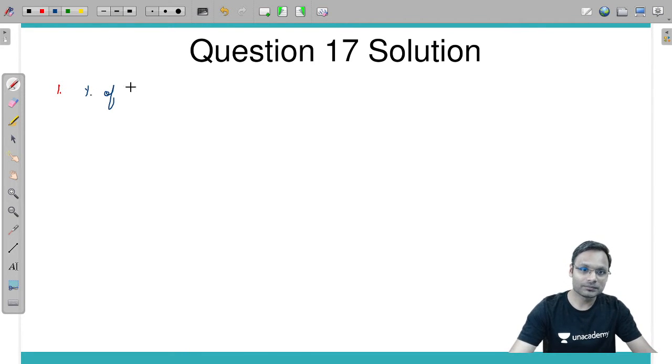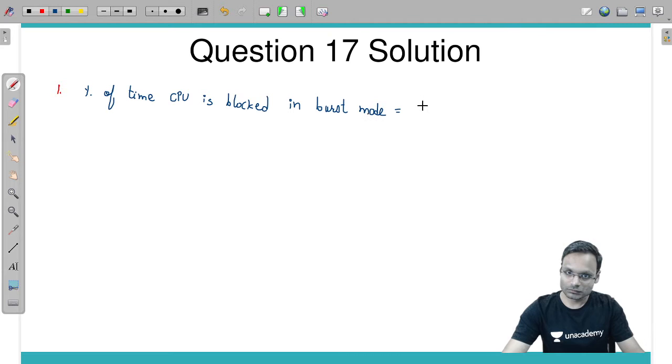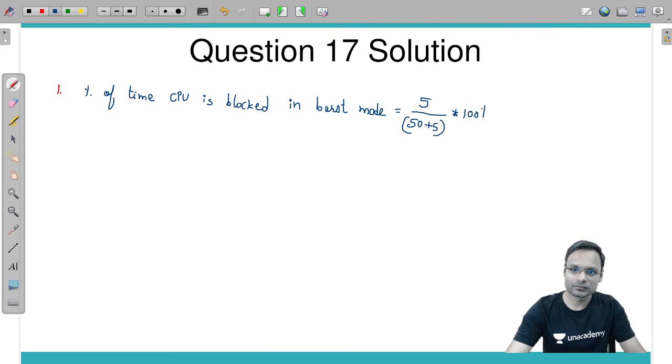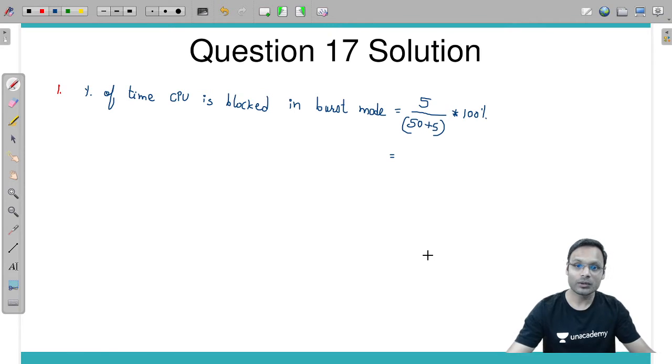Percentage of time CPU is blocked due to DMA in burst mode is equal to how much? Transmission time is 5, divided by 50 plus 5, into 100%. Can you calculate how much it is? It is 5 divided by 55 into 100, which is 9.09.